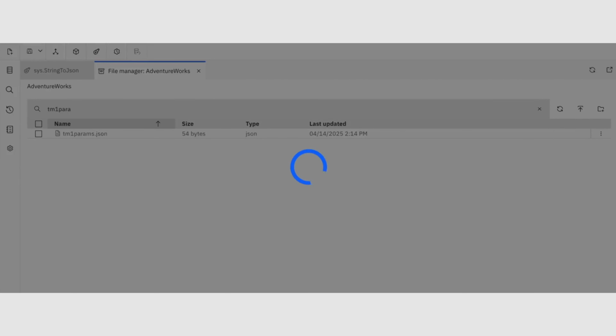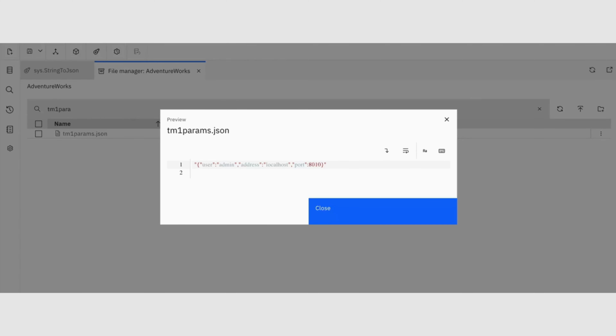After executing the process, the file will look like this.